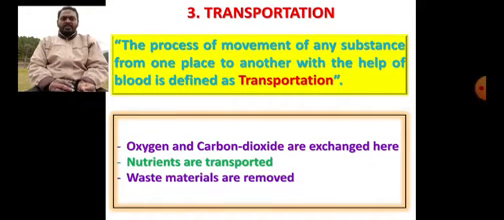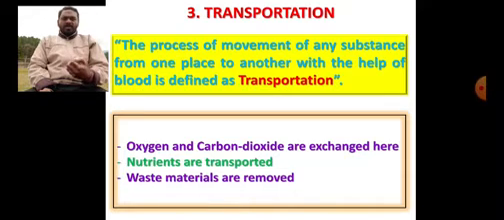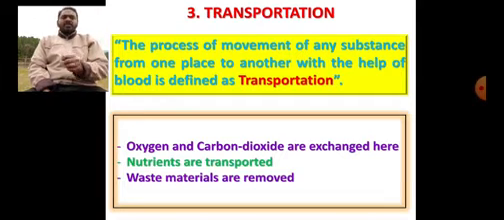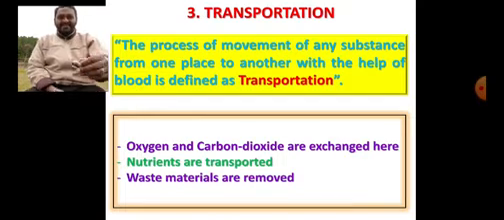Waste materials are to be removed and nutrients are to be absorbed, oxygen is to be taken, carbon dioxide is again to be removed. So how are these things made possible by blood? The master of this complete transportation in our body is called the heart. So let's learn about it.